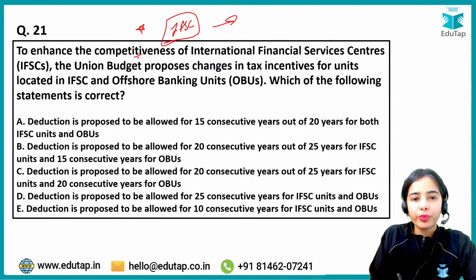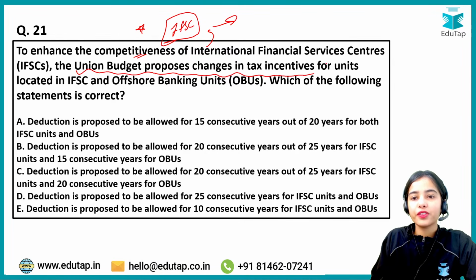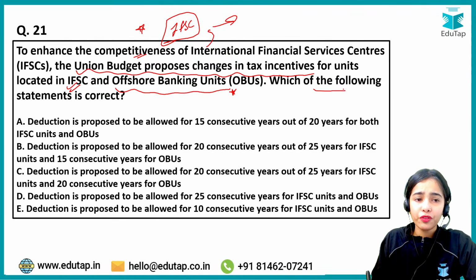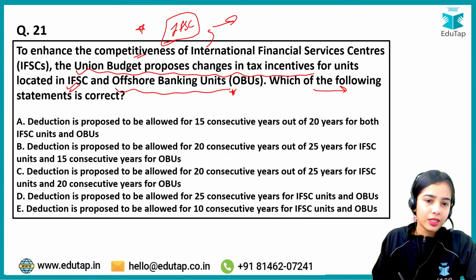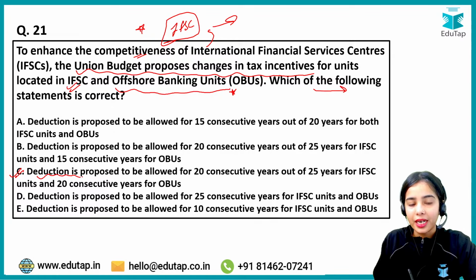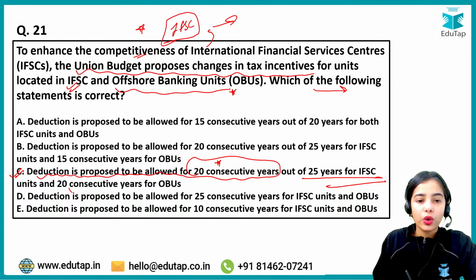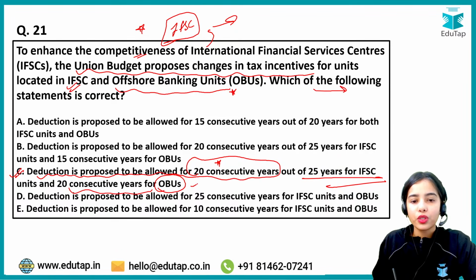Now to enhance the competitiveness of the IFSC, the Union Budget proposes changes in tax incentives for units located in IFSC and for the offshore banking units. Which of the following statements is correct? Remember that to enhance the competitiveness of IFSC, a deduction is proposed to be allowed for 20 consecutive years out of 25 years for IFSC units and 20 consecutive years for OBUs, that is offshore banking units.